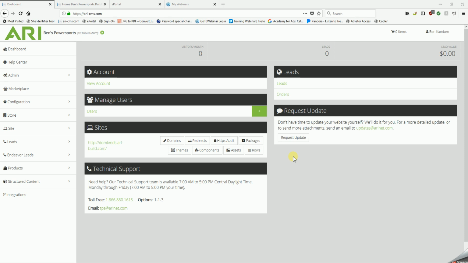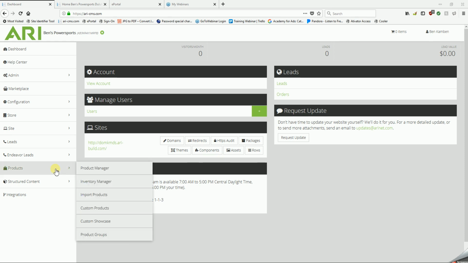And the point of this video will be to illustrate the inventory manager in greater detail. From the dashboard of our CMS editor, we'll first hover over Products and click into Inventory Manager.